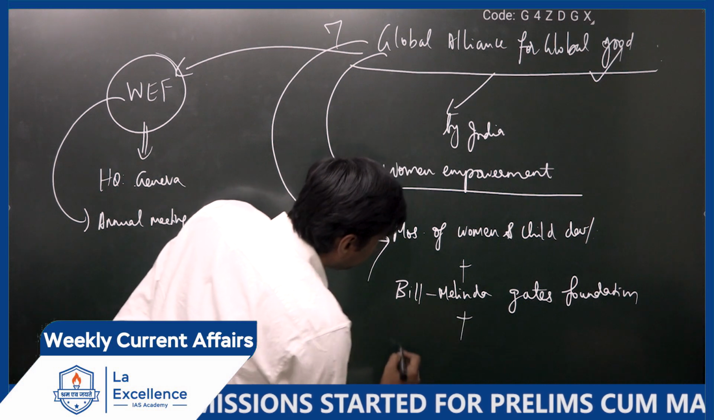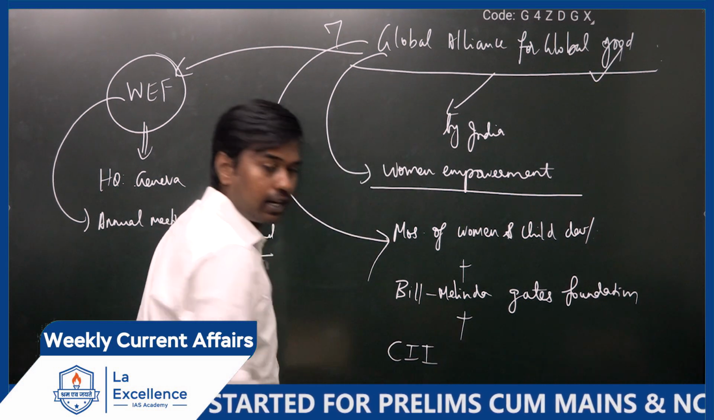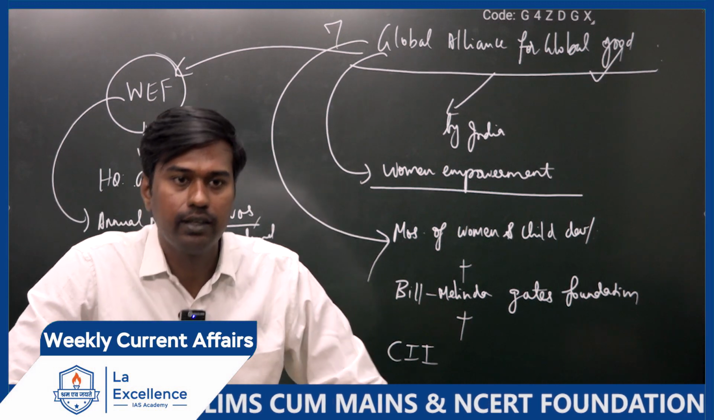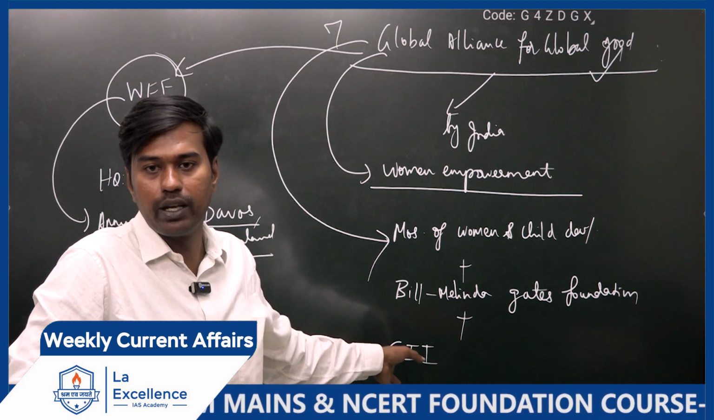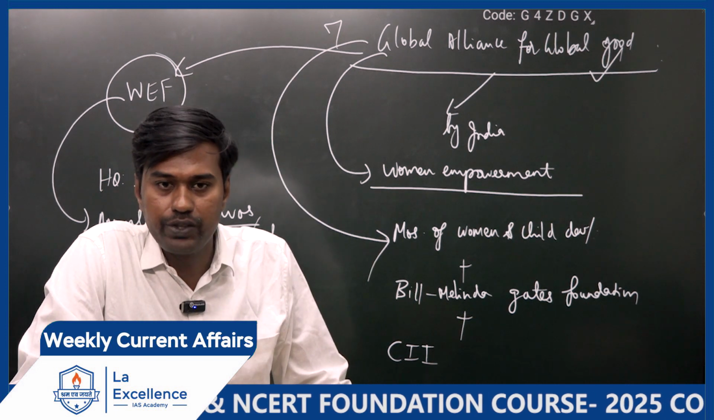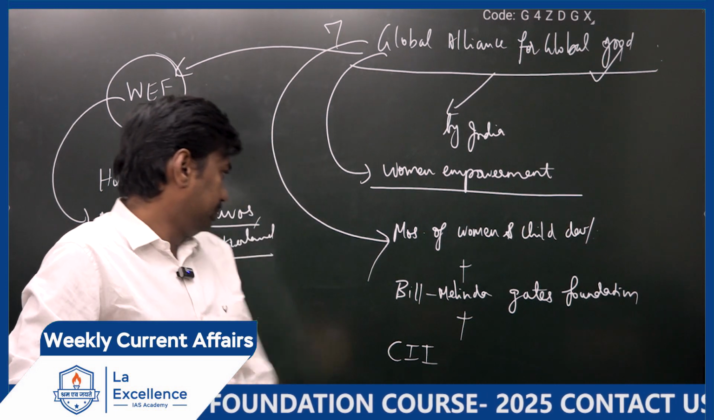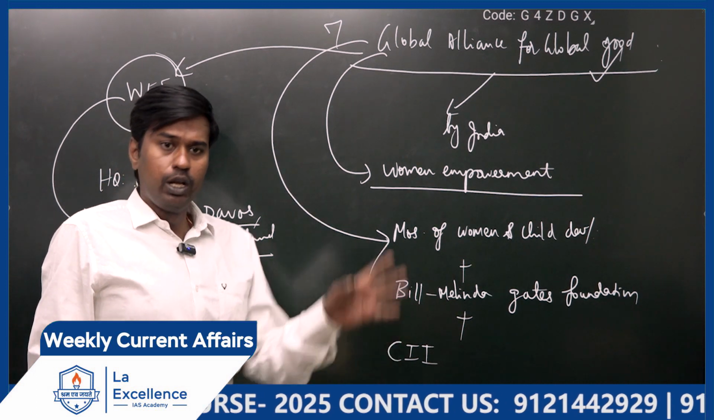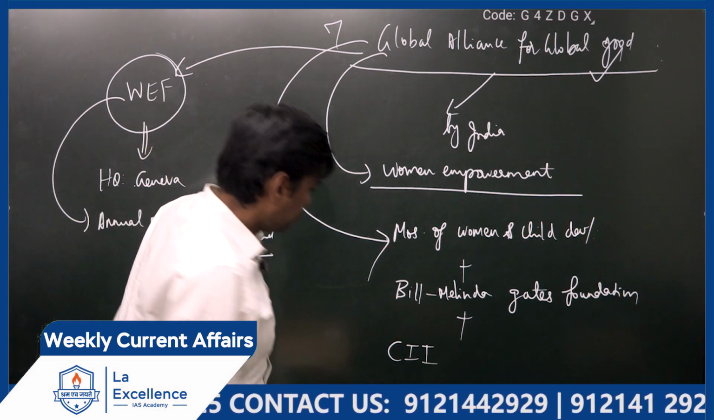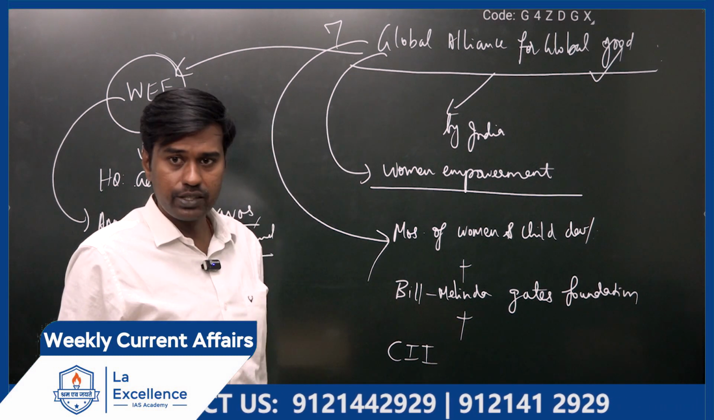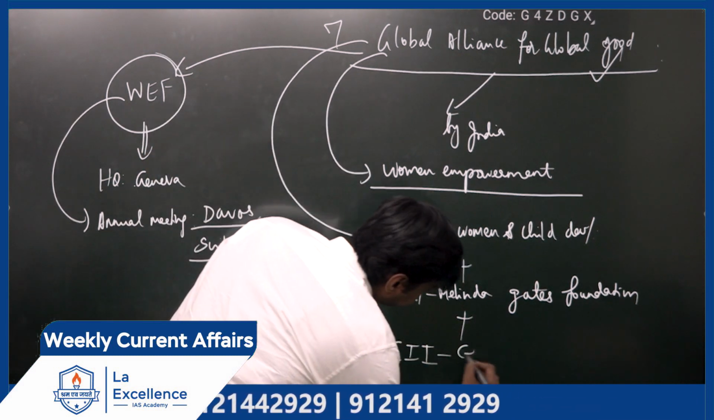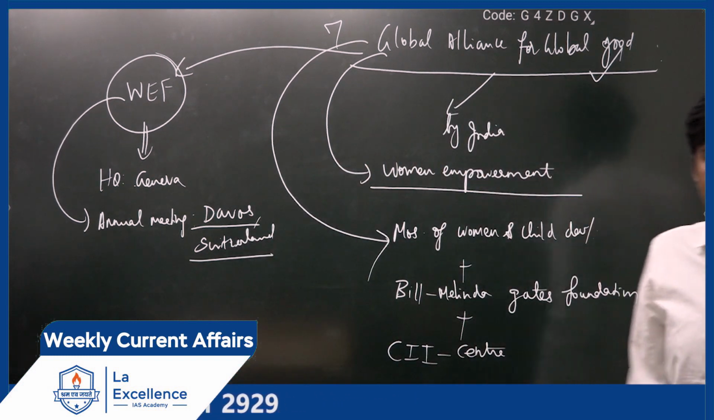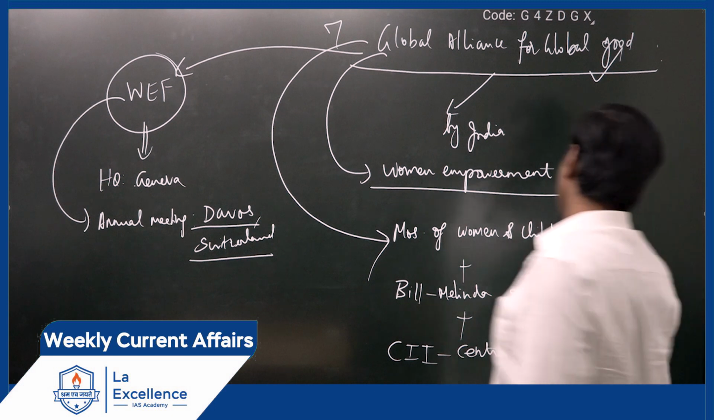And another organization is CII, the Confederation of Indian Industry. Our Indian private companies have a grouping called CII, the Confederation of Indian Industry. It is not related to the government, please remember. CII means it is related to private companies in India. They have created a center. What is it? Read the center: Center for Women Leaders, Center for Women Leadership.